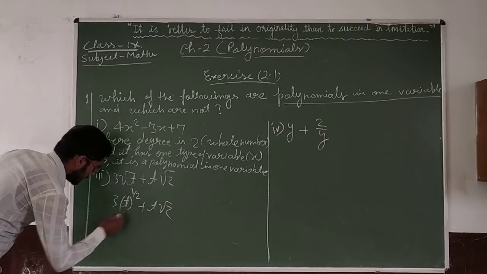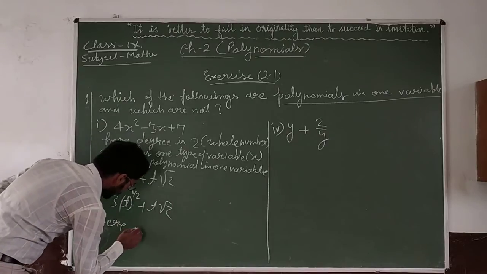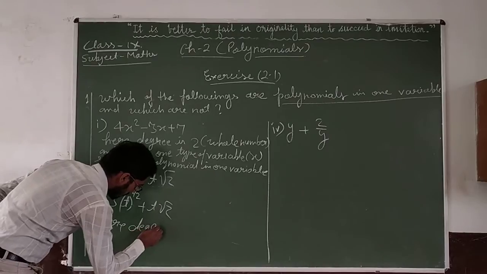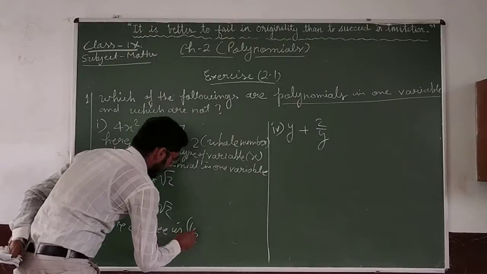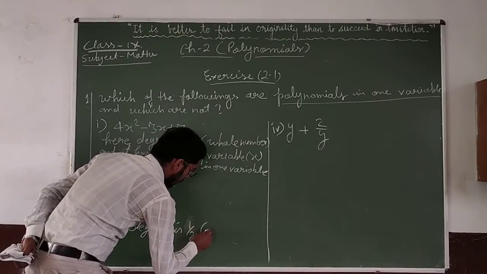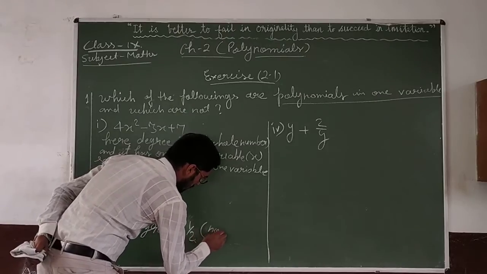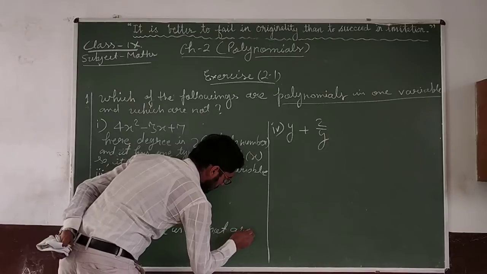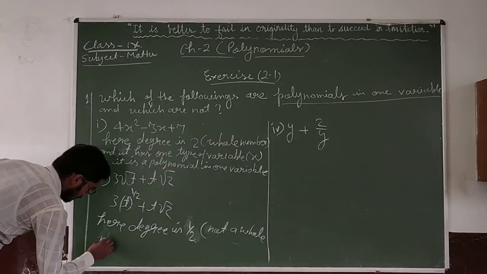So you write here, degree is 1 by 2, which is not a whole number.